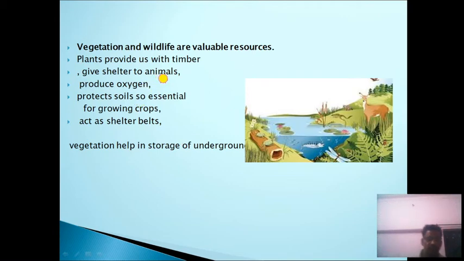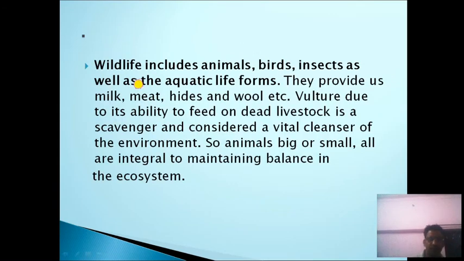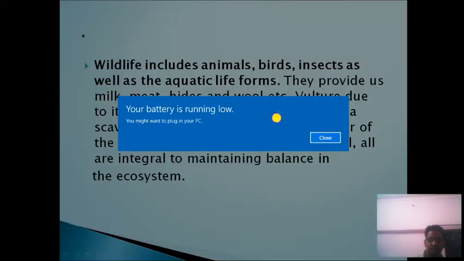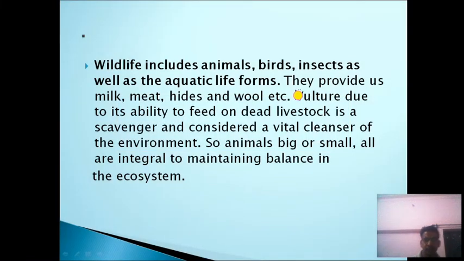Plants provide us with timber, give shelter to animals, produce oxygen, protect soil, are essential for growing crops, act as a shelter belt, and vegetation helps in storage of underground water, and provides food, nuts, medicines, etc. So wildlife includes animals, birds, insects, as well as aquatic life forms. They provide milk, meat, hides, and wool.